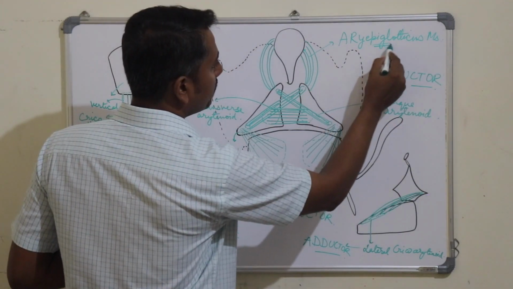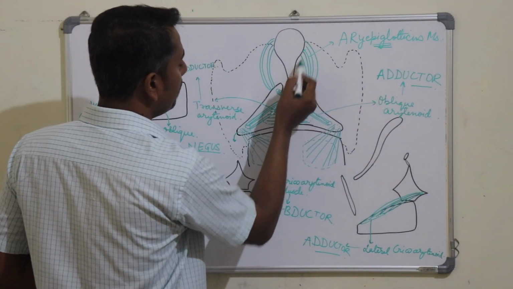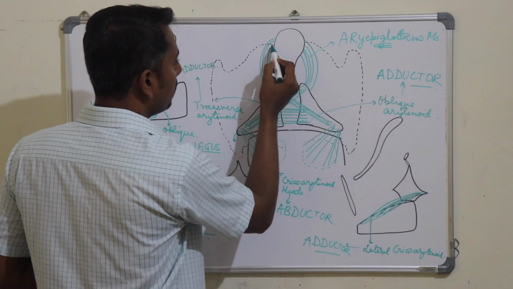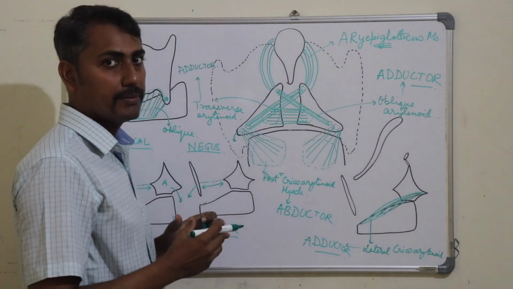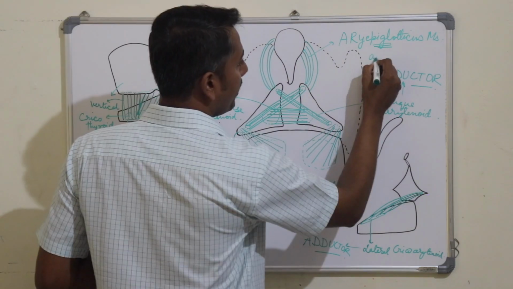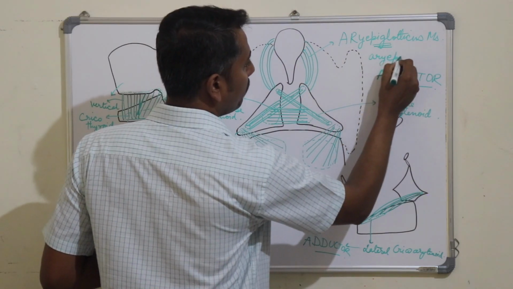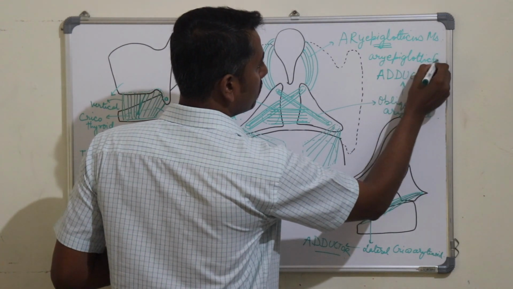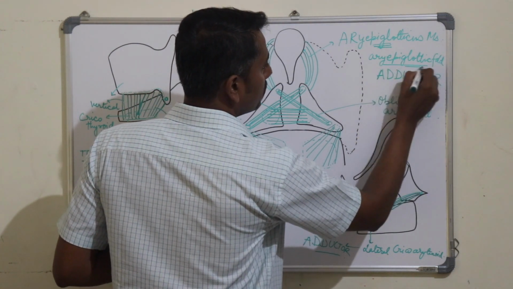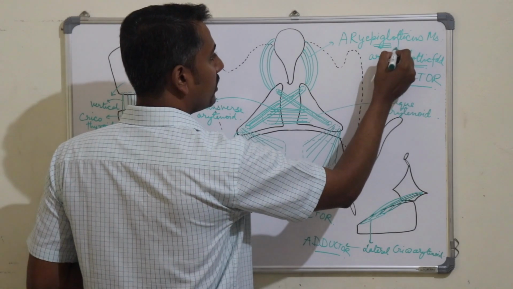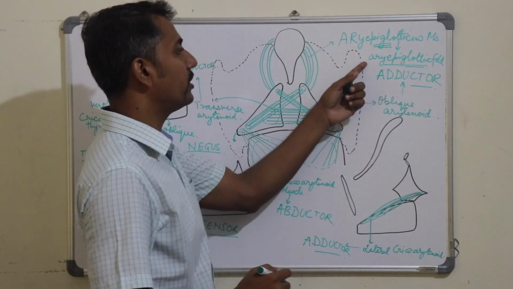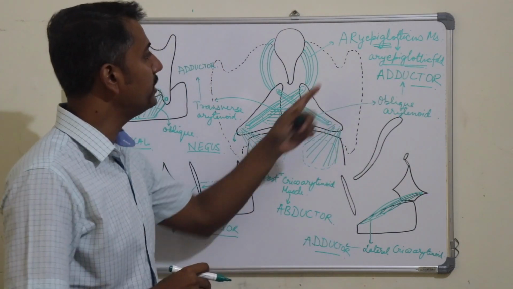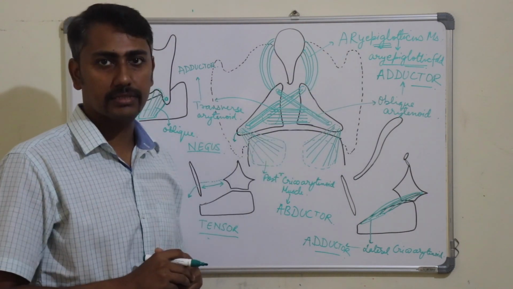This aryepiglotticus muscle reaches the lateral margin of the epiglottis inside a fold of mucous membrane. That is the aryepiglottic fold. So the aryepiglotticus muscle is one of the contents of the aryepiglottic fold. So what would be the action of this aryepiglotticus muscle?